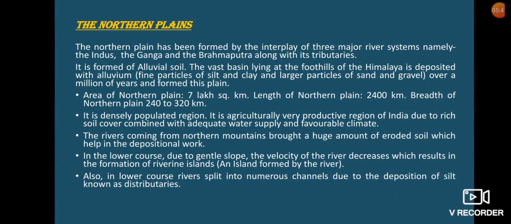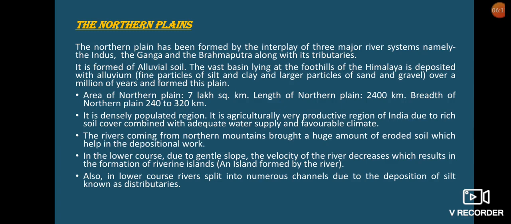Our next physiographical division is the Northern Plains. The Northern Plain has been formed by the interplay of three major river systems. Those three major rivers are the Indus, the Ganga, and the Brahmaputra, along with their tributaries. This northern plain is formed of alluvial soil.